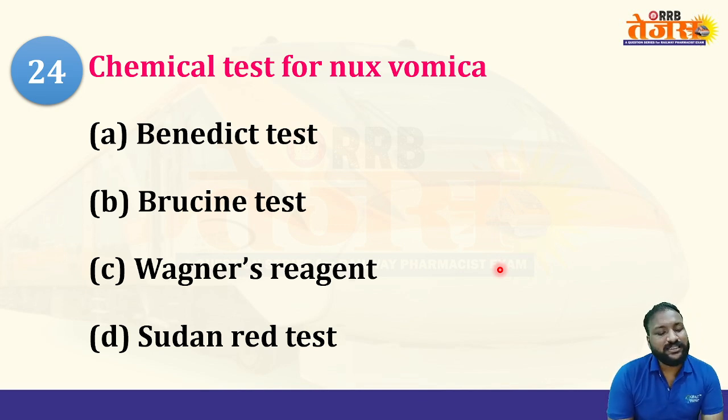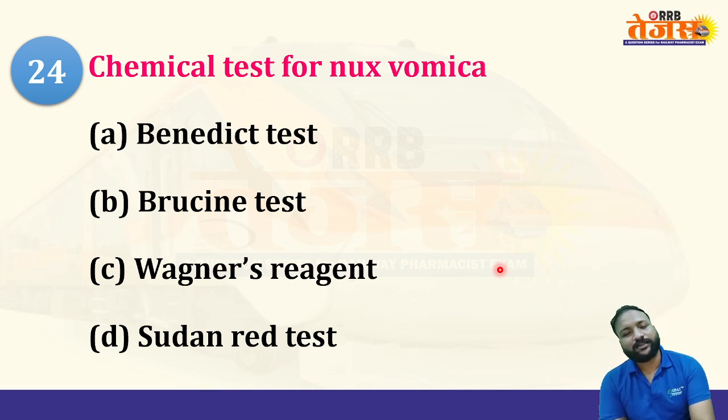Chemical test for nux vomica is option A, Benedict test, B, Brucine test, C, Wagner's reagent, and D, Sudan red test. Okay, what is the right test here for nux vomica? Yes, let us see the right answer here. Option B, Brucine. Brucine is the right answer here.